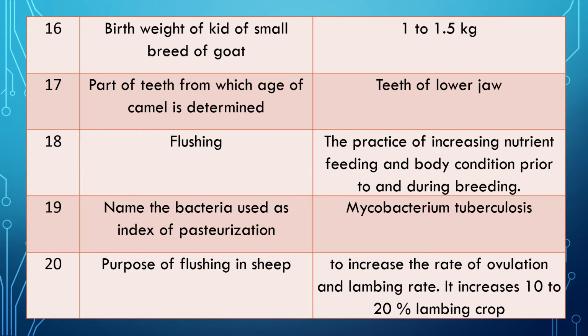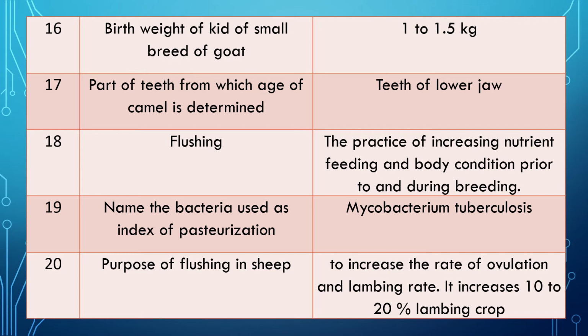Question 16. Birth weight of a kid of a small breed of goat. When the breed is small, definitely birth weight is also very less. Answer is 1 to 1.5 kilogram. Question 17. From which part of the teeth is the age of a camel determined? Answer is generally the age of a camel is determined by looking at the teeth of the lower jaw.